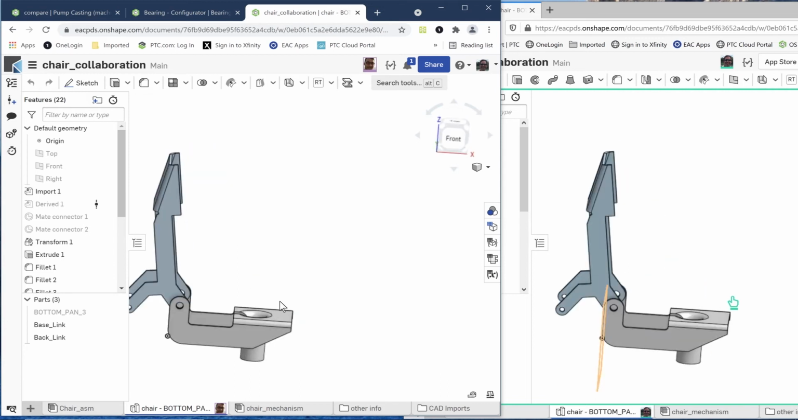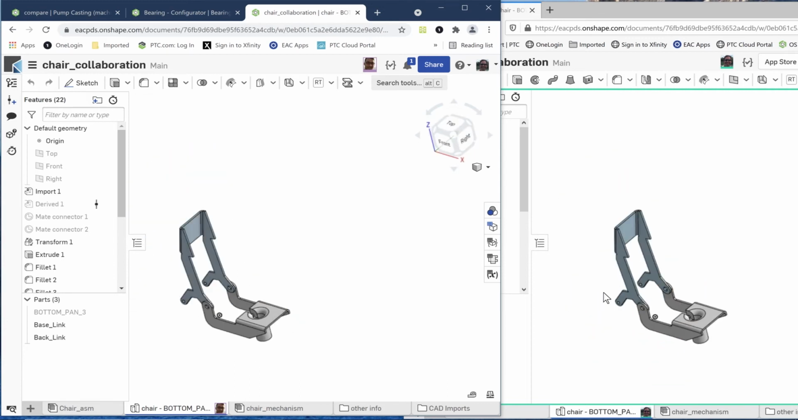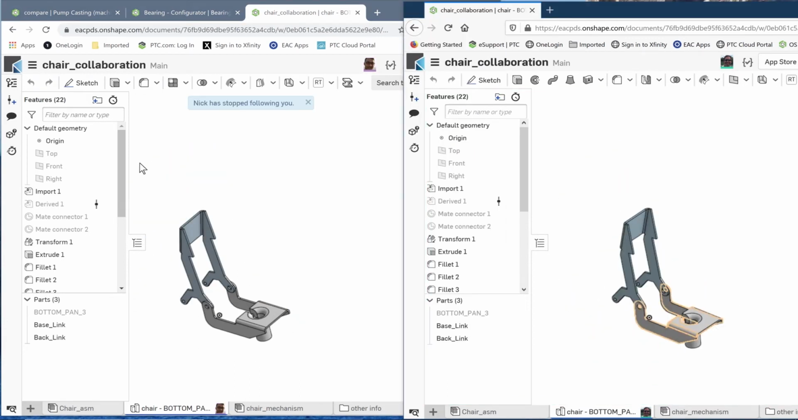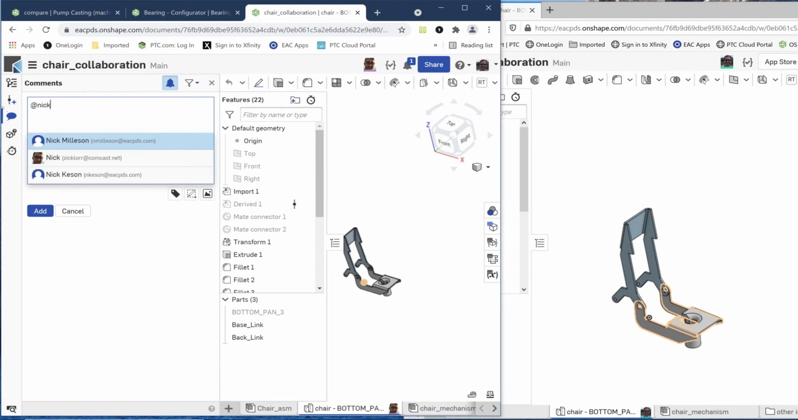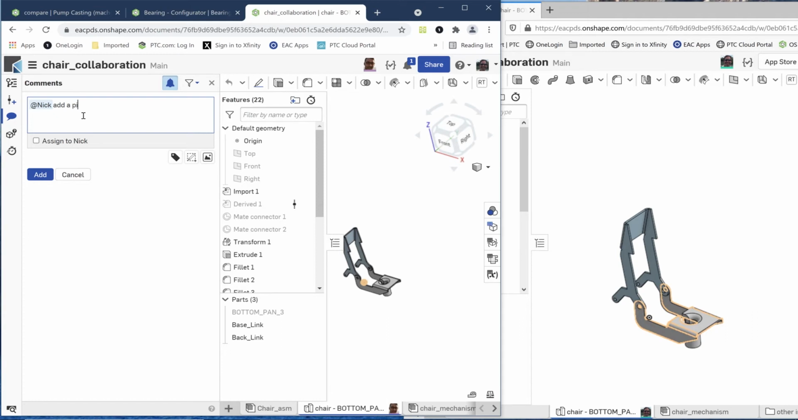He's totally independent to rotate as well, right? So he can do whatever he wants. I could send him a comment, right? And either I can do the comment to everybody sharing on here, I can assign it or kind of label it exactly for him. And so I could say, for Nick, add a piston. I'll say let's add it.